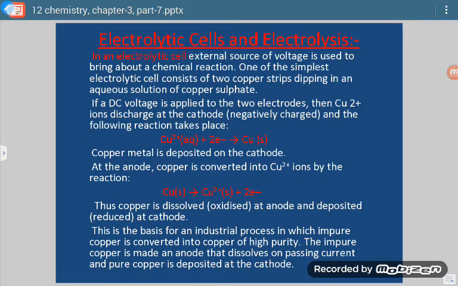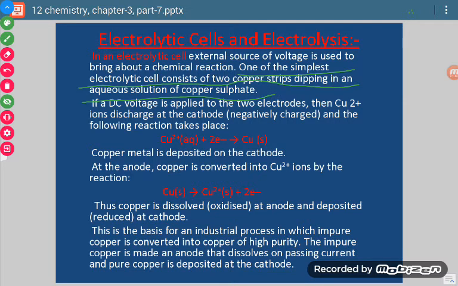Let us talk about a very simple example. The simplest electrolytic cell is two copper strips dipping in an aqueous solution of copper sulfate.